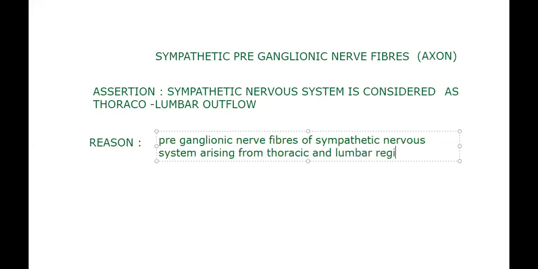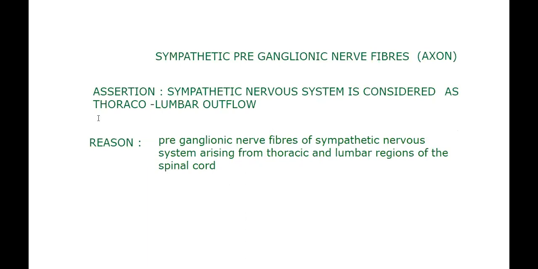Be careful, focus here; when I'm saying this, the visual should come to mind. The thoracic and lumbar regions of the spinal cord. I'll show it once again to you. The sympathetic nervous system is considered as thoracolumbar outflow. Why? I'm requesting you to take a screenshot of this. Okay, taken. Now I'm moving.